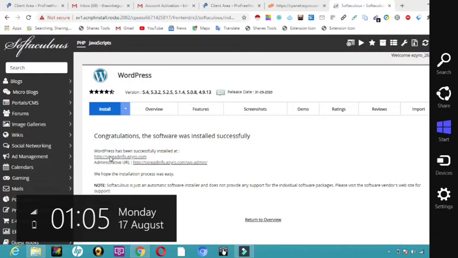For example, if anyone wants to visit your website and you want to see how it looks on the internet, this is how it will look by clicking on the first link.